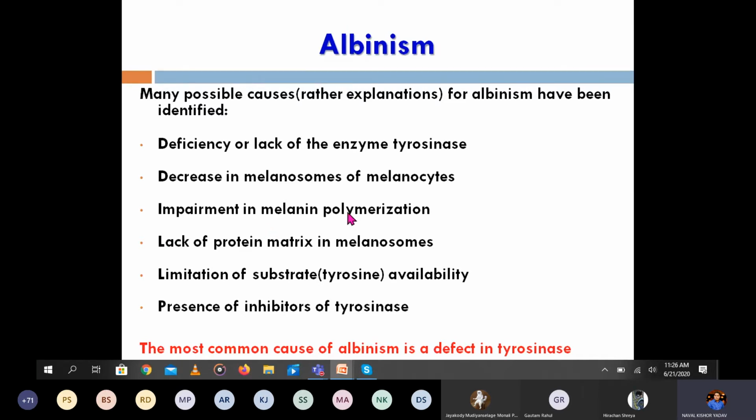Impaired melanin polymerization, lack of protein matrix in the melanosomes, a limitation in the substrate or precursor, that is tyrosine, and the presence of inhibitors which inhibit the tyrosinase all lead to decreased melanin synthesis, and that leads to albinism, which is an inborn error. It is autosomal recessive.